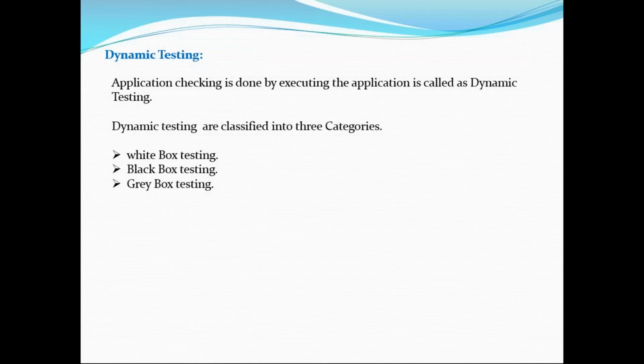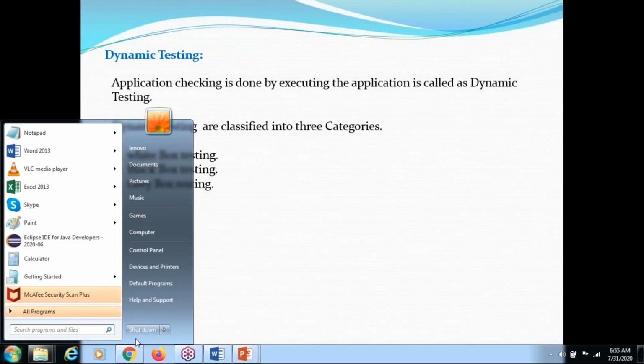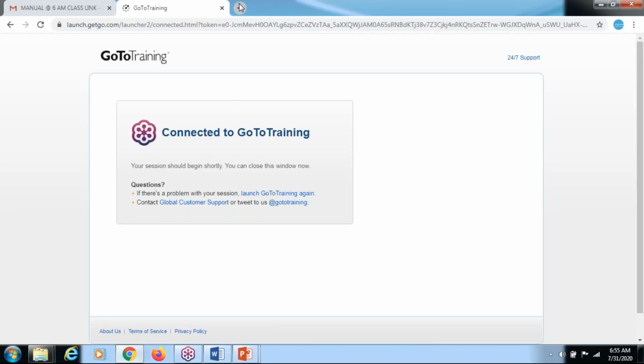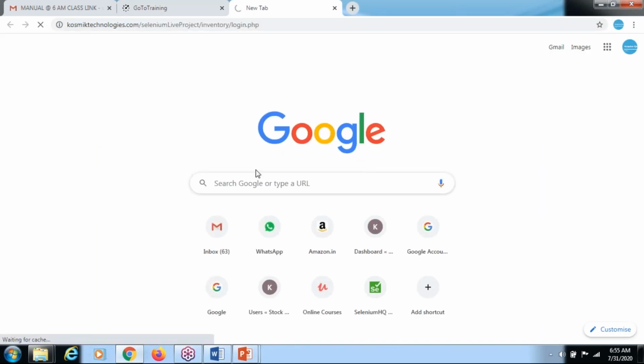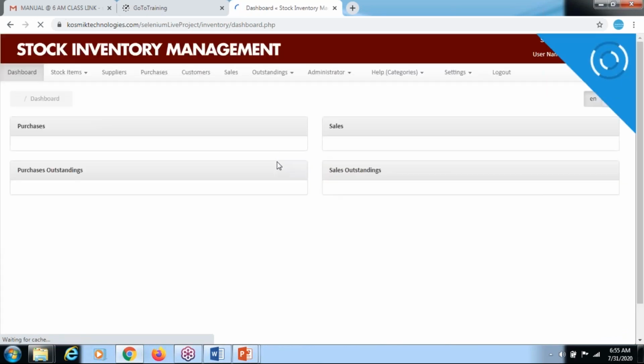What about gray box? It is an interview question for freshers: what is gray box testing? Gray box testing is nothing but the combination of both white and black box. Sometimes I require a developer also while doing the testing. Now I'm entering the user ID and password. Whether it is validating from the backend or not, how do I know that? In that case, I can take help from the developer.